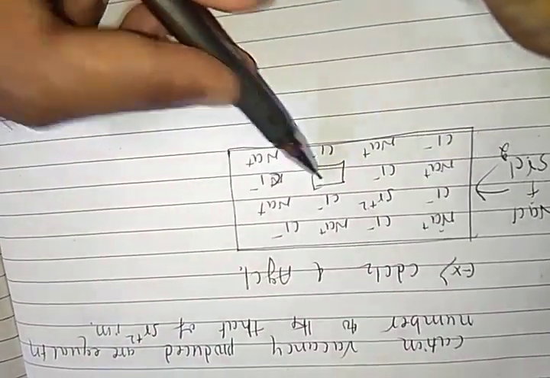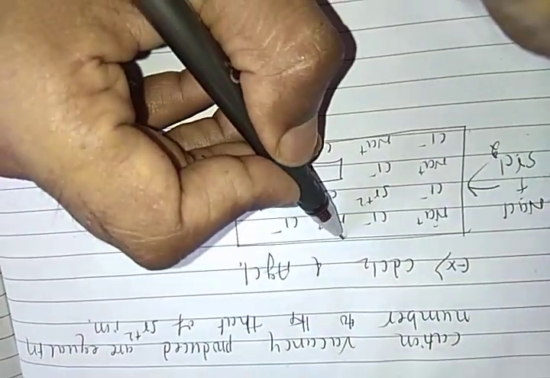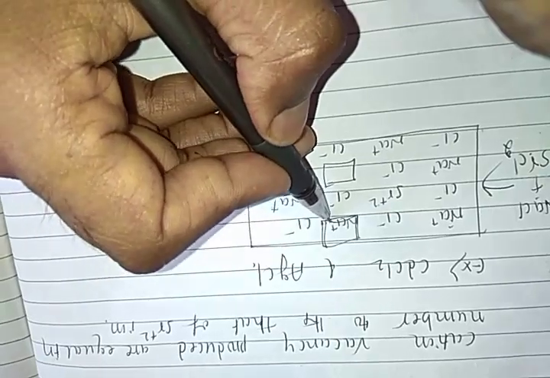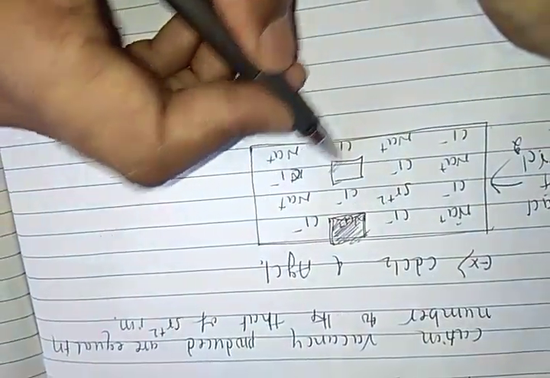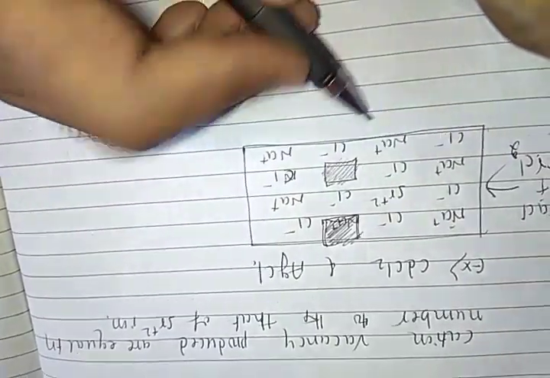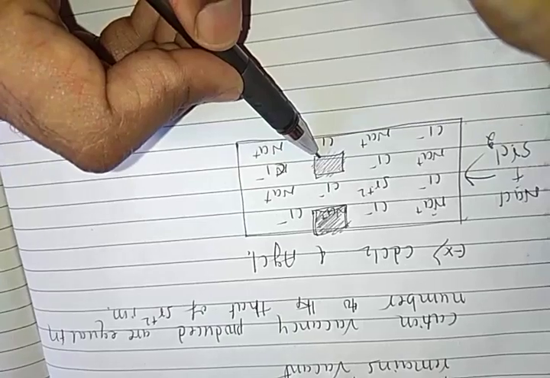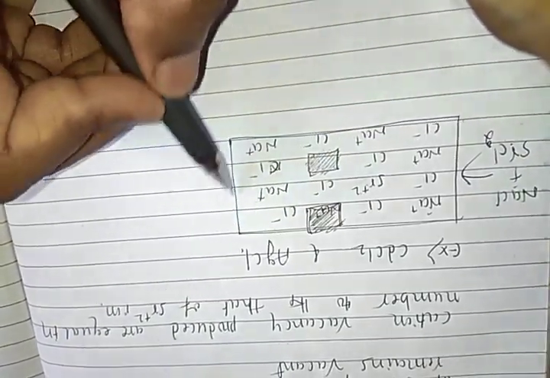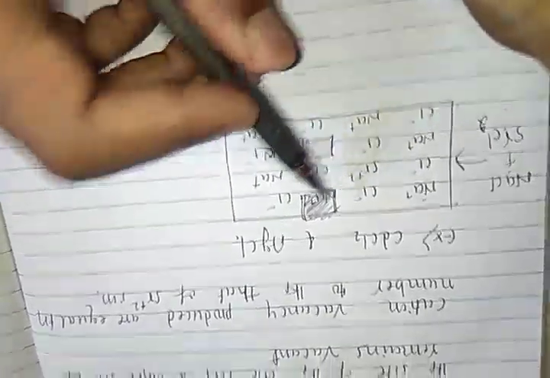Okay students, a mistake here. This one we are removing. So one vacancy is created here, another vacancy is created here. So one strontium replaces the 2 sodium ions because its oxidation state is 2. So that's why it maintains the whole substance in the crystal form.